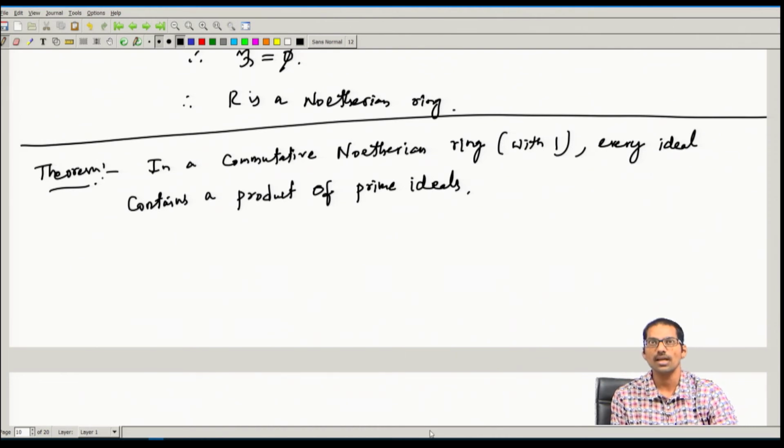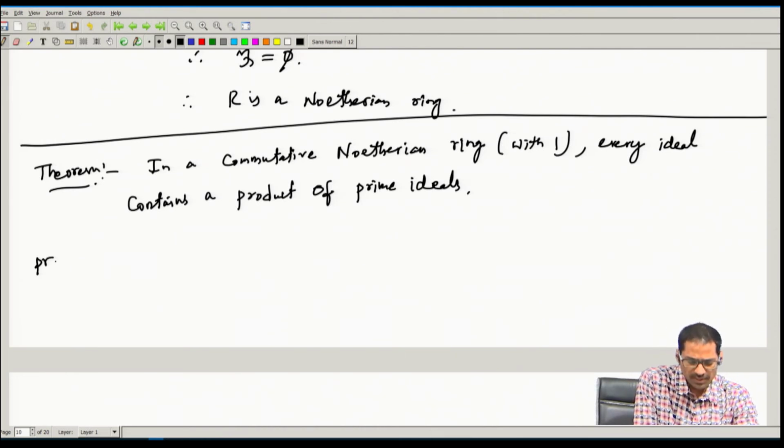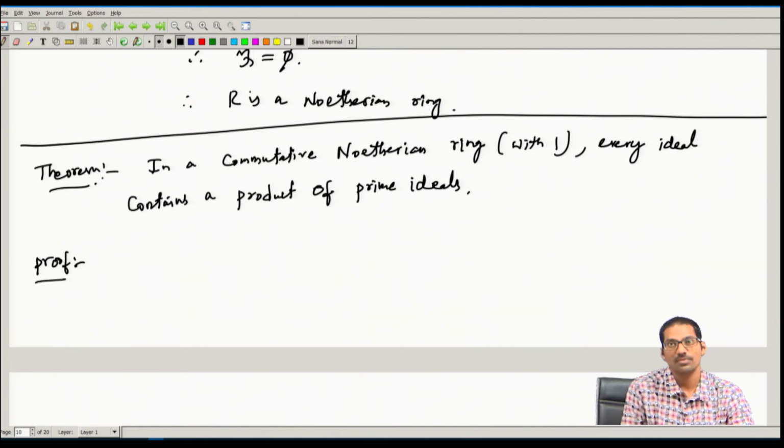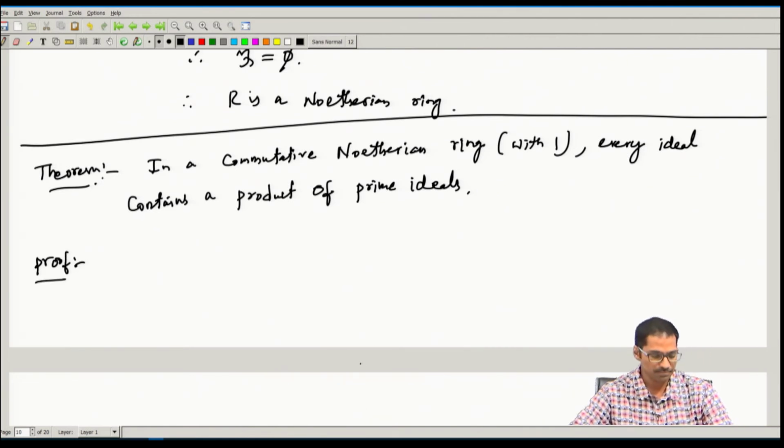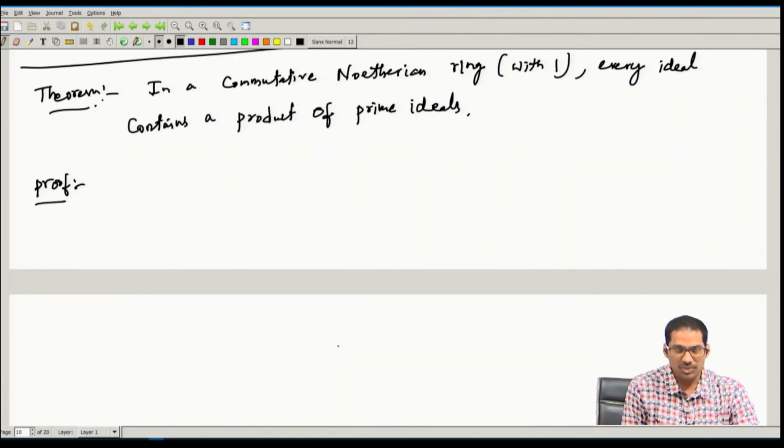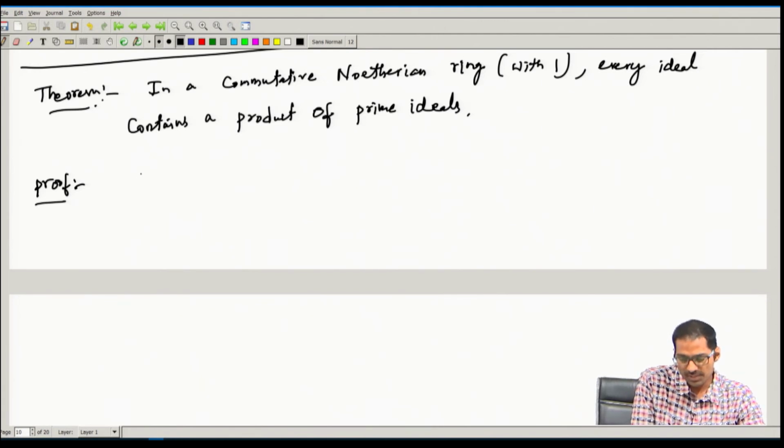Every ideal contains a product of prime ideals. So it is also a very interesting characterization of commutative Noetherian rings. Okay, so for that one let me start.